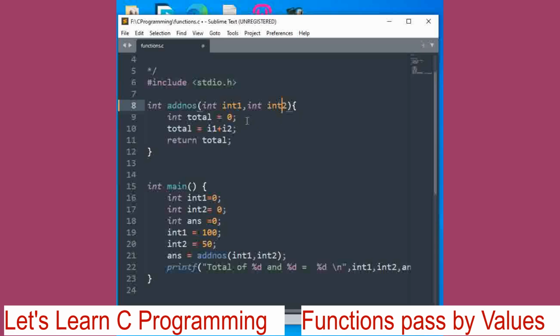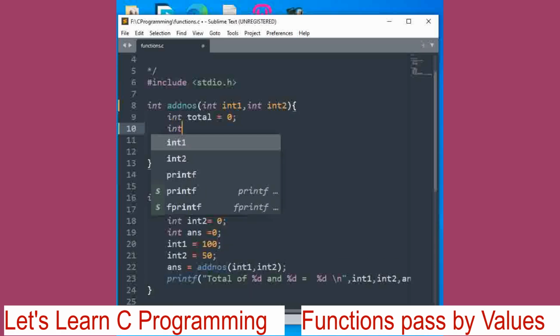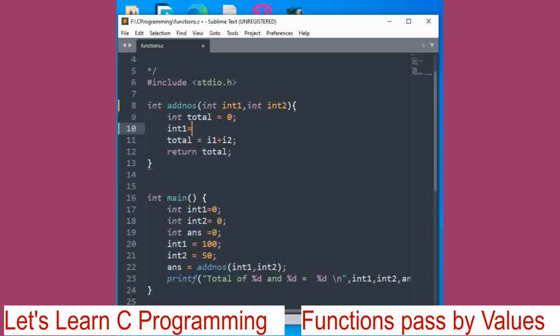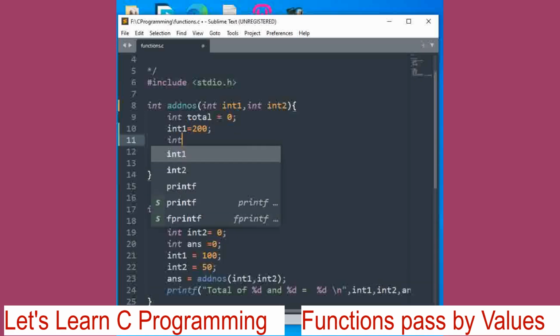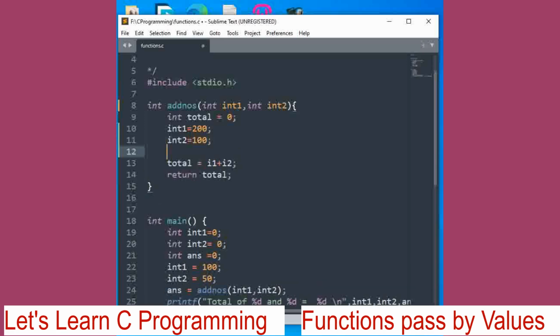Now here what we will do is we will manipulate here. We will say int1 is equal to 200, int2 is equal to 100. Okay. In this function int1 and int2 are 100 and 50, right?